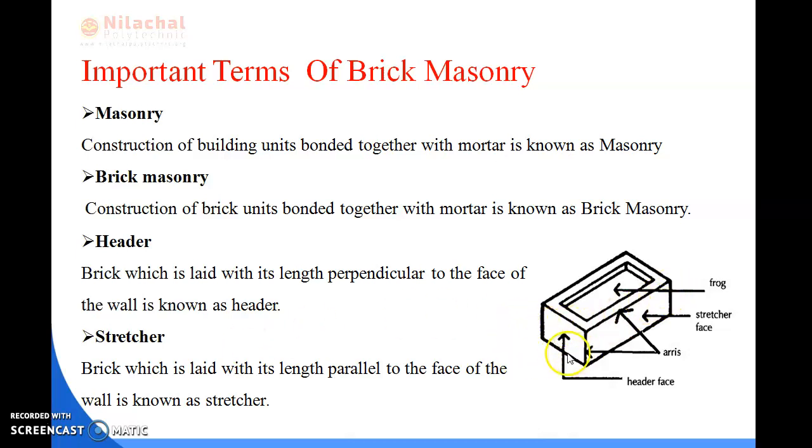This is the long part, the length, that is known as stretcher face, and this is the breadth part or width part, known as header face. So we can say that the small one is known as a header face, and the length, the bigger part, is known as stretcher face. I have also shown here the sharp edges of the brick, known as arris, and this one is a frog. In the previous chapter, I told you what a frog is. You can see here, this is known as frog, and this is the sharp edges, known as arris.